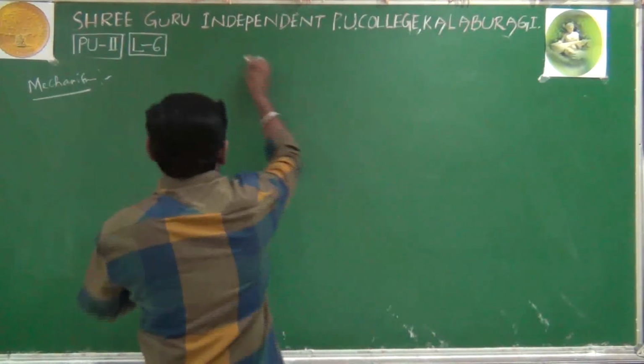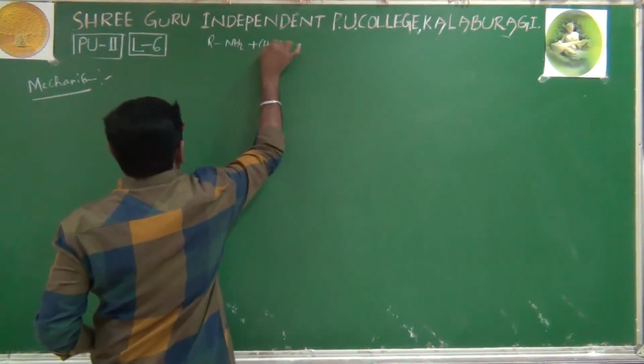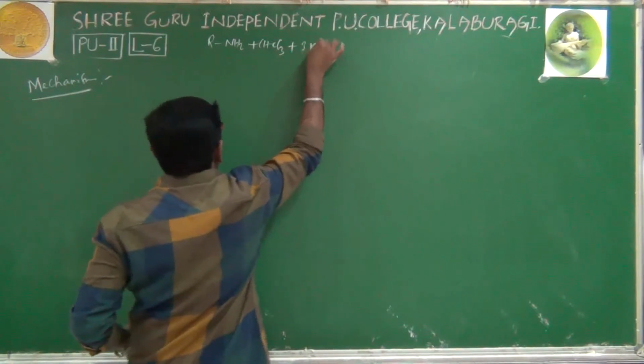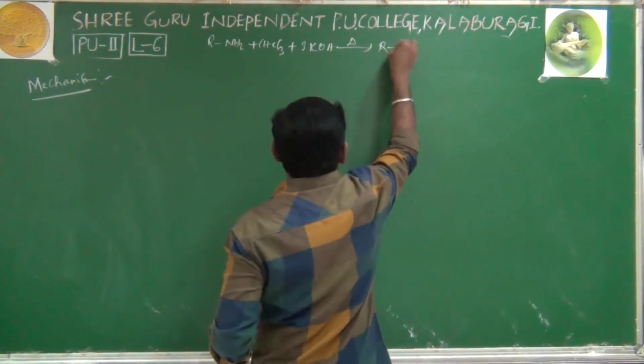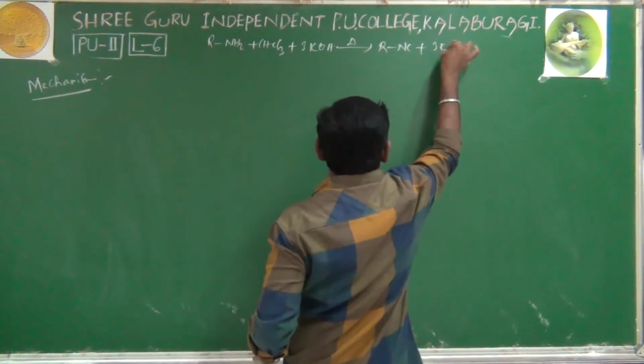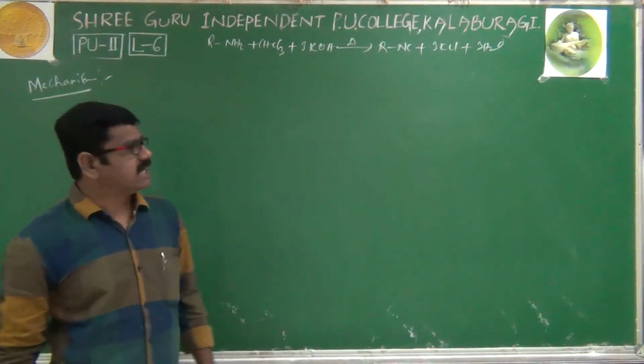Once again, I'll write the reaction: R-NH2 plus CHCl3, KOH, heated, gives RNC, KCl, H2O.